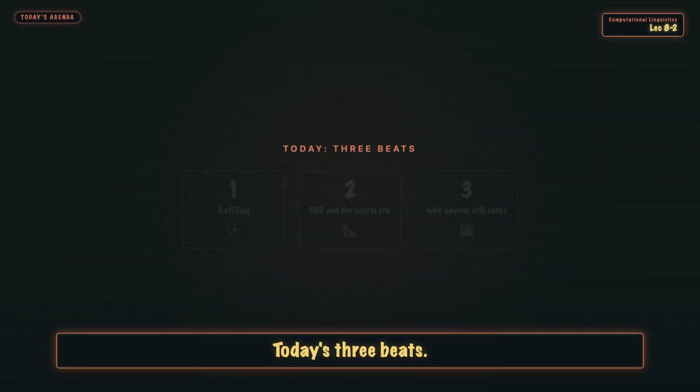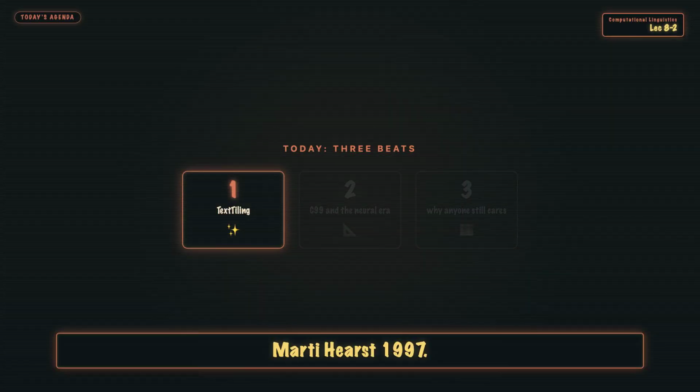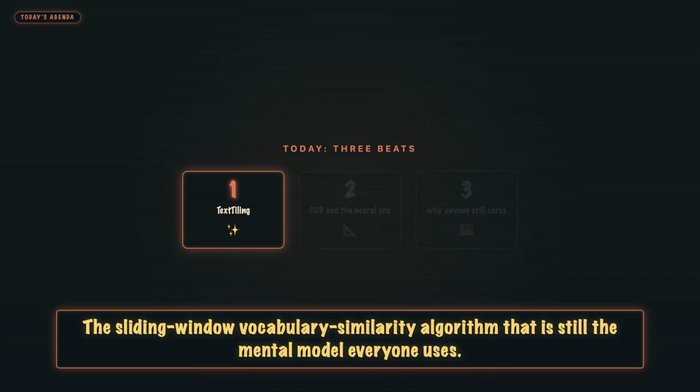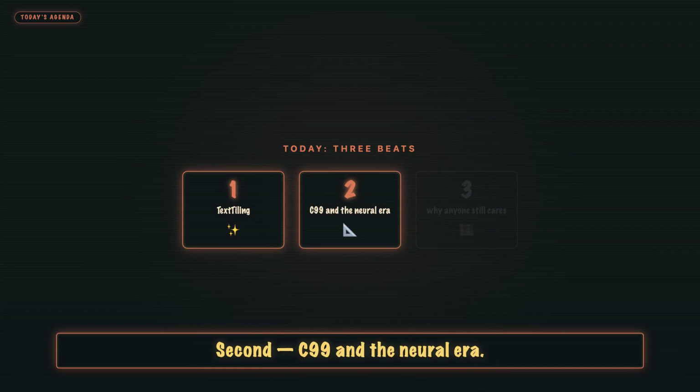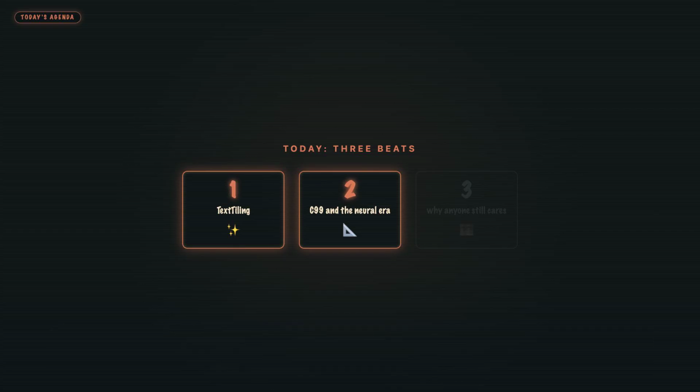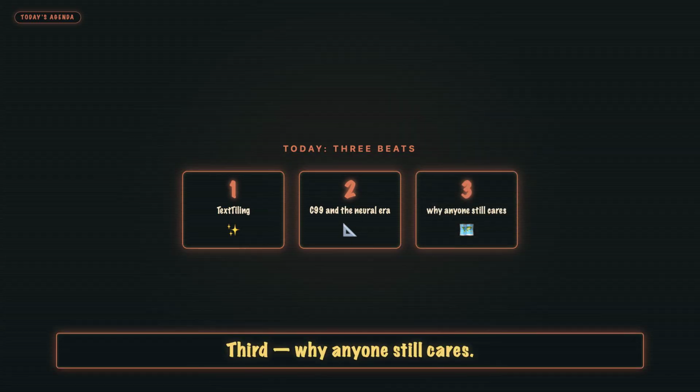Today's 3 beats. First, TextTiling. Marti Hearst, 1997. The sliding window vocabulary similarity algorithm that is still the mental model everyone uses. Second, SN99 and the neural era. Divisive clustering, sentence embeddings, Wikipedia-trained boundary classifiers, Koshorek 2018. Third, why anyone still cares. Retrieval chunking, meeting notes, textbook indexing, summarization pipelines, the invisible workhorse.